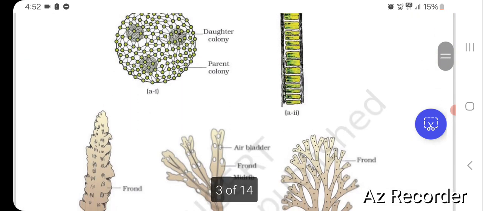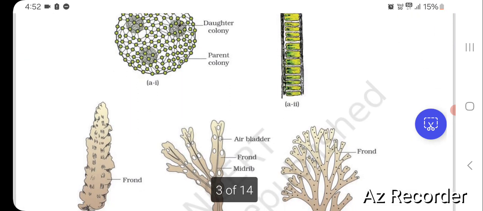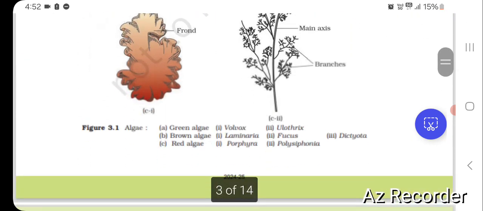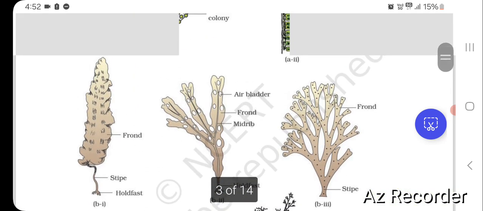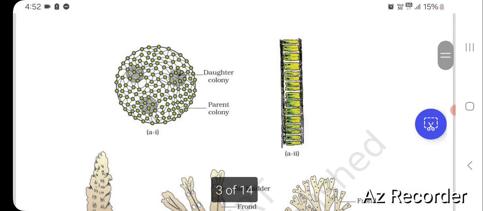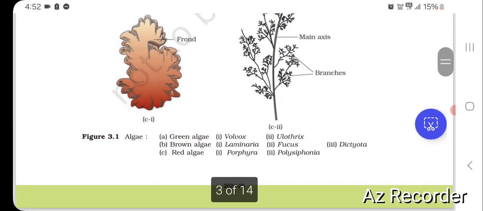Here we can see different types of algae. Here the green algae are Volvox and Ulothrix. This A1 is a daughter colony and parent colony, that is Volvox, and the E2 is Ulothrix. Then we see brown algae: Laminaria, Fucus and Dictyota.